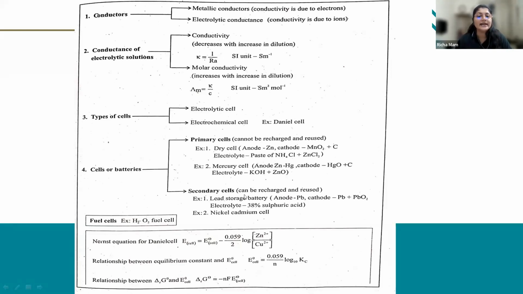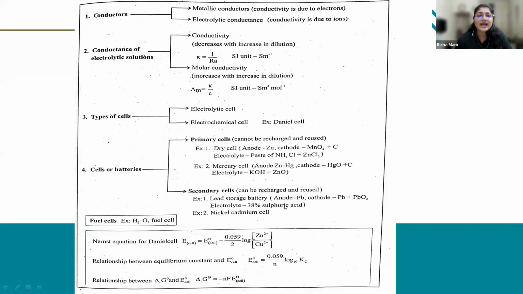Then next is secondary cells. What are secondary cells? Secondary cells can be recharged and they can be reused. Once the battery gets discharged, what can you do? You can charge them and you can again reuse them. So these batteries can be reused. What is the example? The example is the lead storage battery.